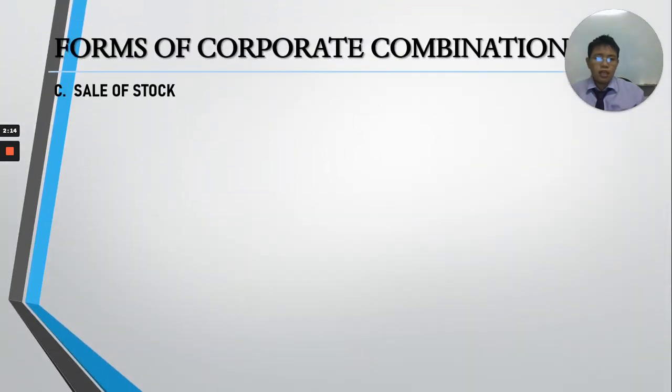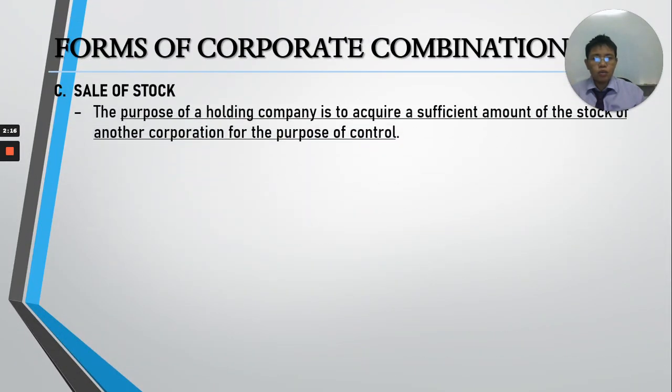What else, in case of sale of stock? So, here, the purpose of a holding company is to acquire a sufficient amount of stock of another corporation for the purpose of control. So here, remember class, one corporation will buy shares of stock of another corporation. Its purpose here is to buy a sufficient amount of stocks for the purpose of control.